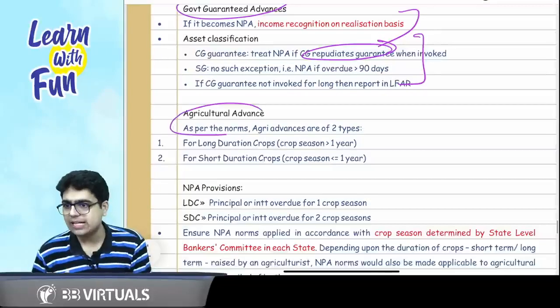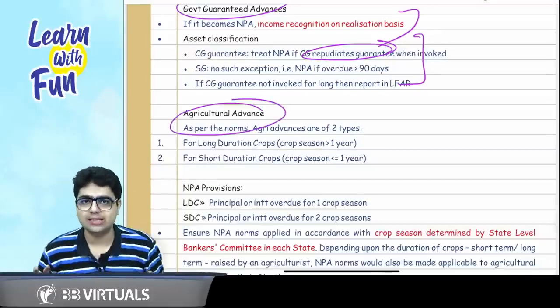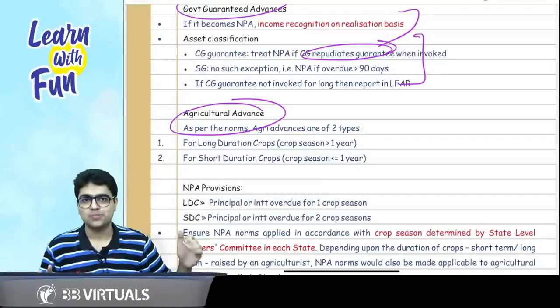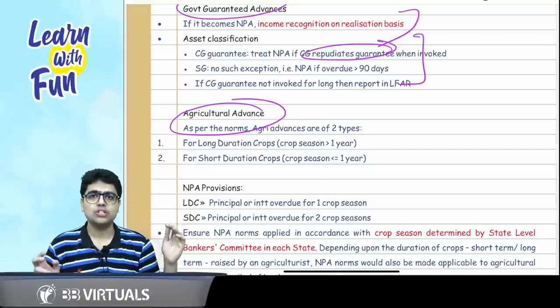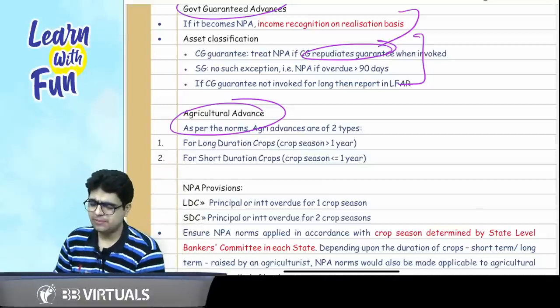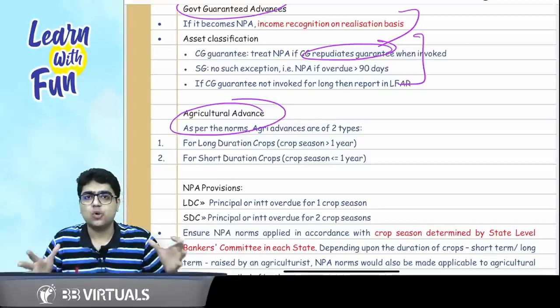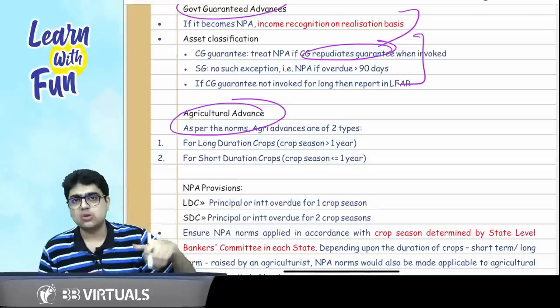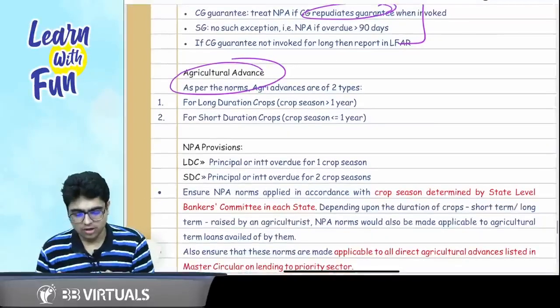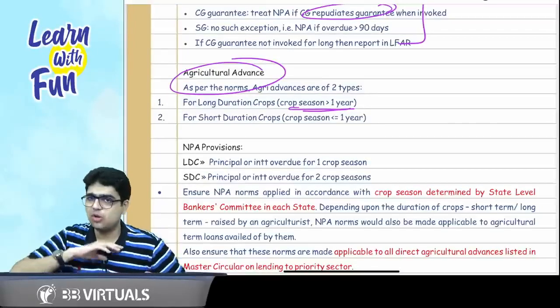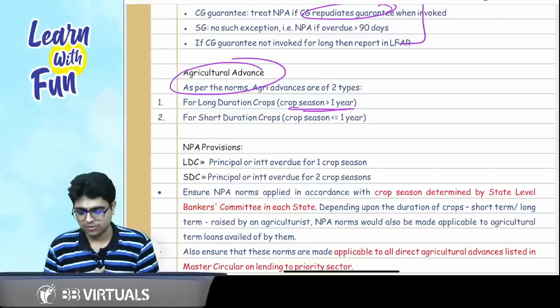Now what about agricultural advance? There are 2 types of crops: long duration crops and short duration crops. Long duration crops are those which require more than 1 year of total period including harvesting, and short duration crops are the ones which are not long duration crops, that is, less than or equal to 1 year.